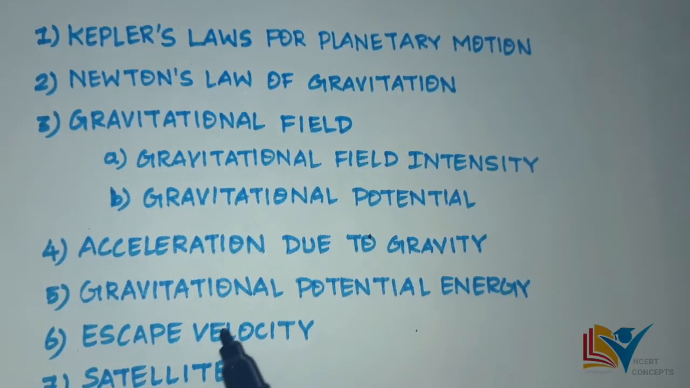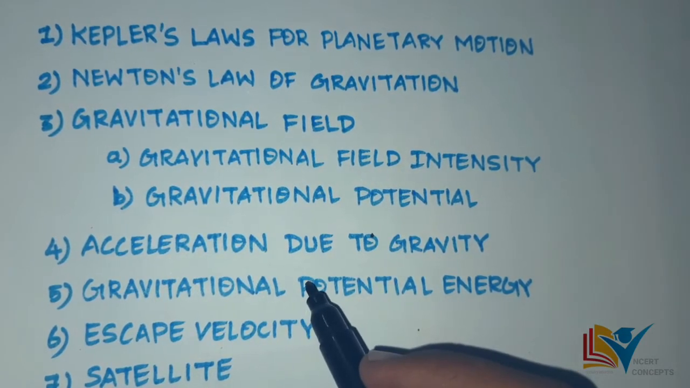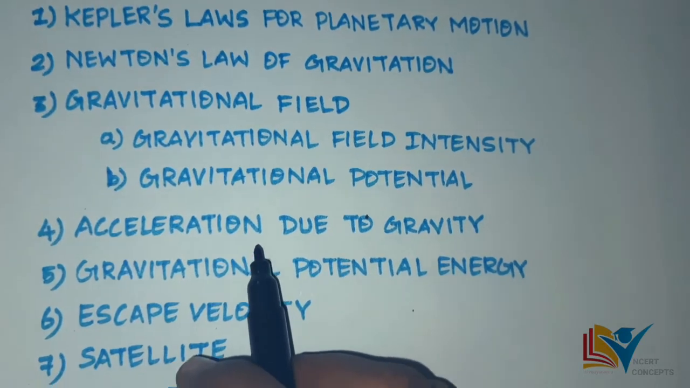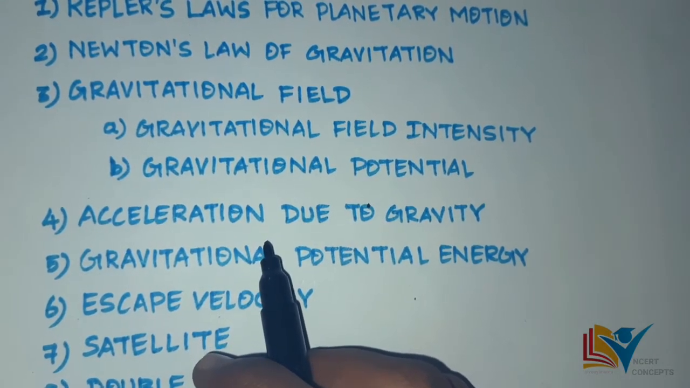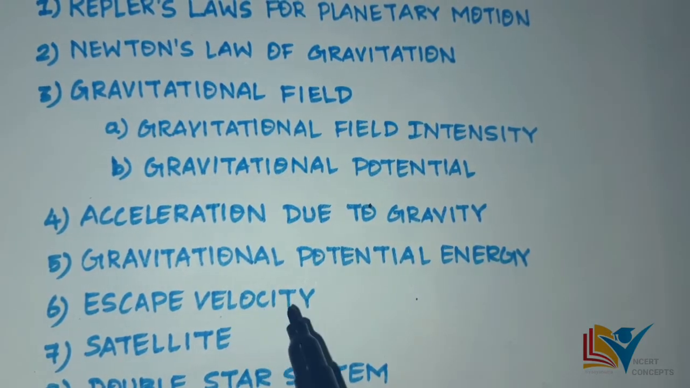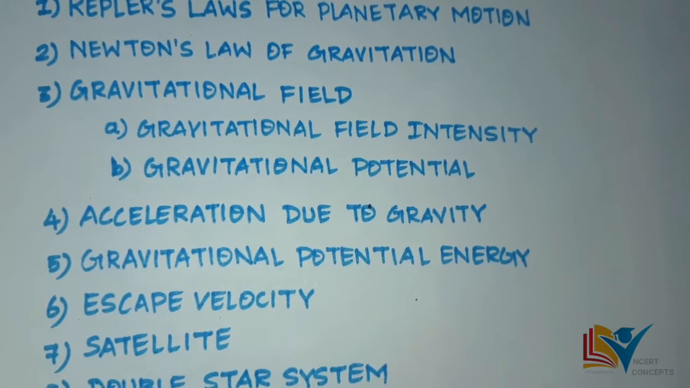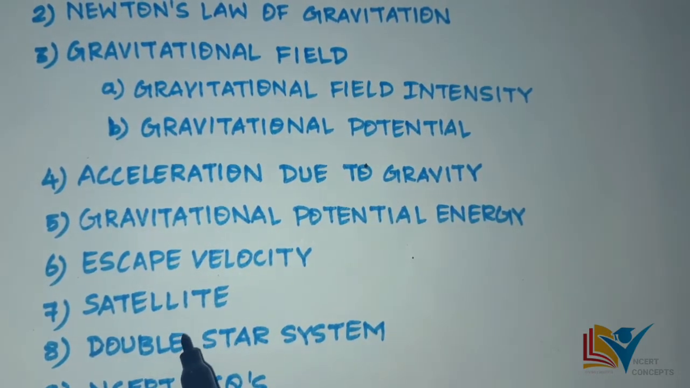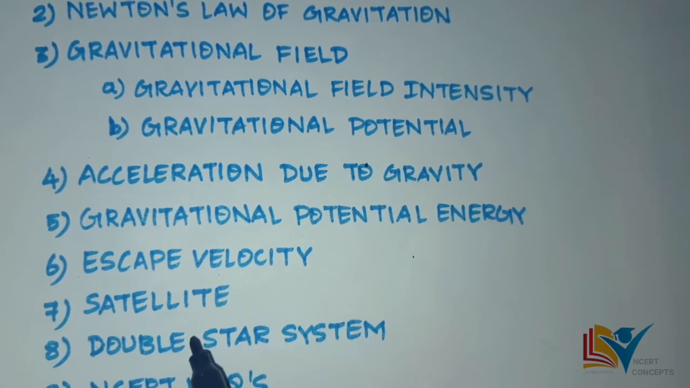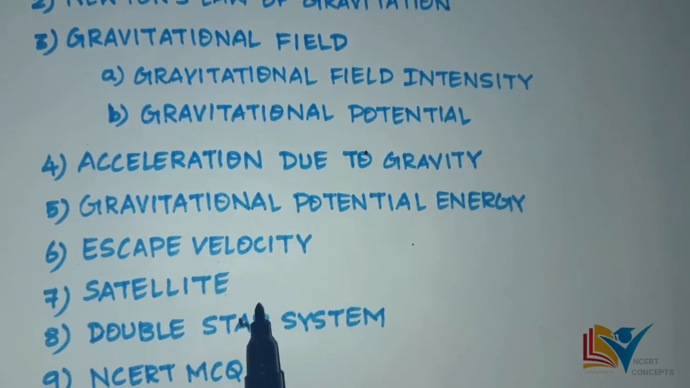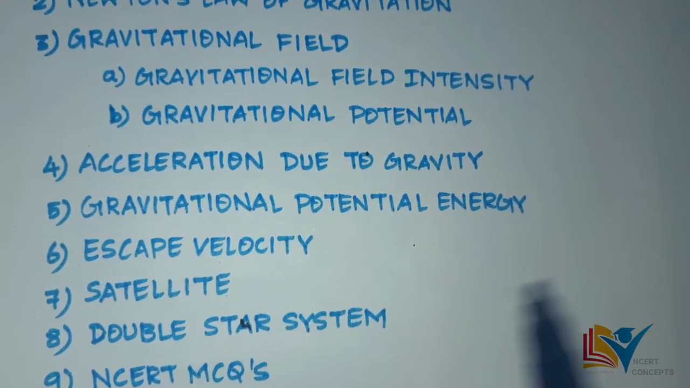The fifth subtopic is the gravitational potential energy, which we also briefly discuss in the title. And the sixth is also very important, like acceleration due to gravity. In the gravitation lesson, escape velocity is also very important, so we have to concentrate more here. And the seventh subtopic is the satellite: orbital velocity, what is the energy of the satellite, what is the time period of revolution. And the eighth one is just additional information, that is the double star system.